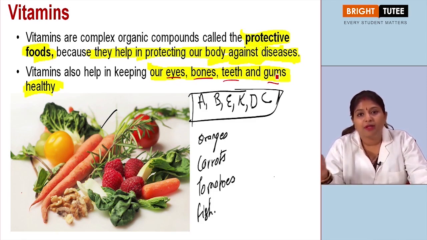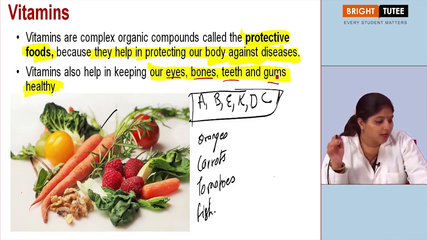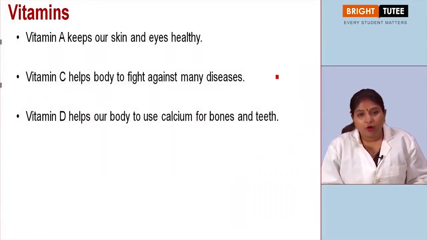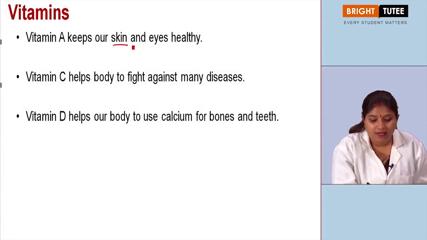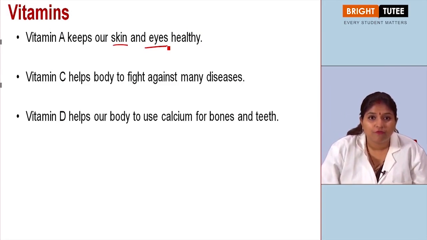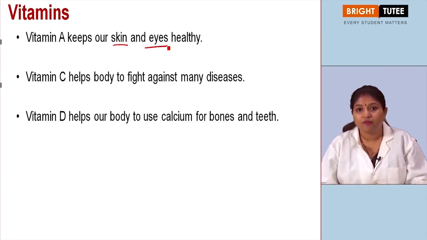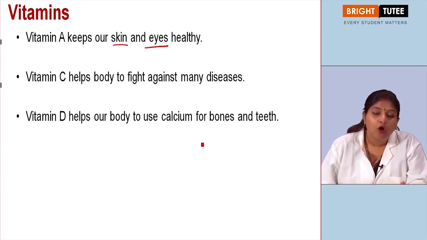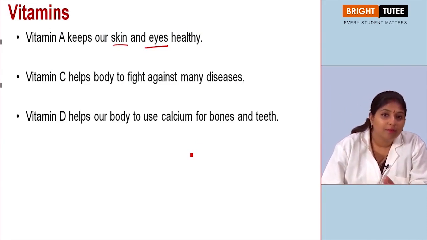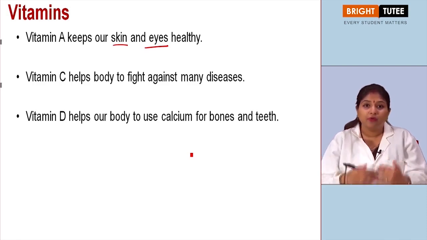So every vitamin has its own function. So let's see what the different functions of a particular vitamin are. First of all, vitamin A keeps our skin and eyes healthy. So there are different sources from where we will get vitamin A, because obviously, like I said, it helps in keeping our skin and eyes healthy, it is very, very important for us to include it in our diet.